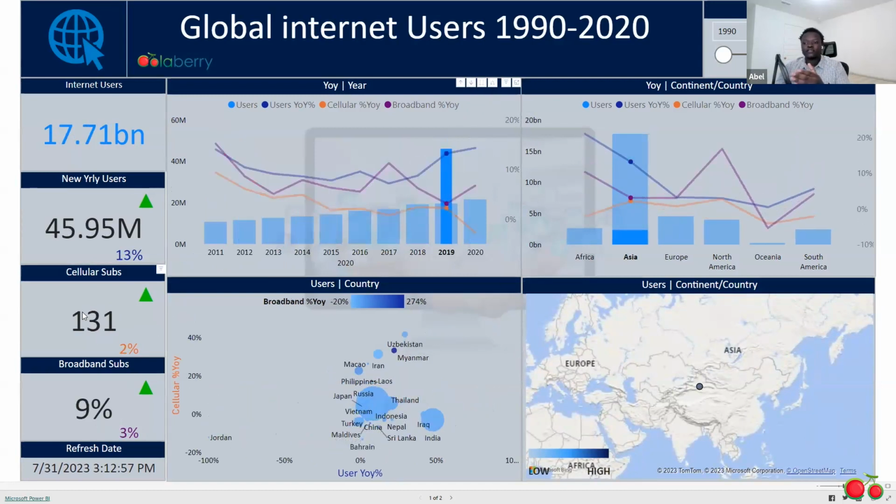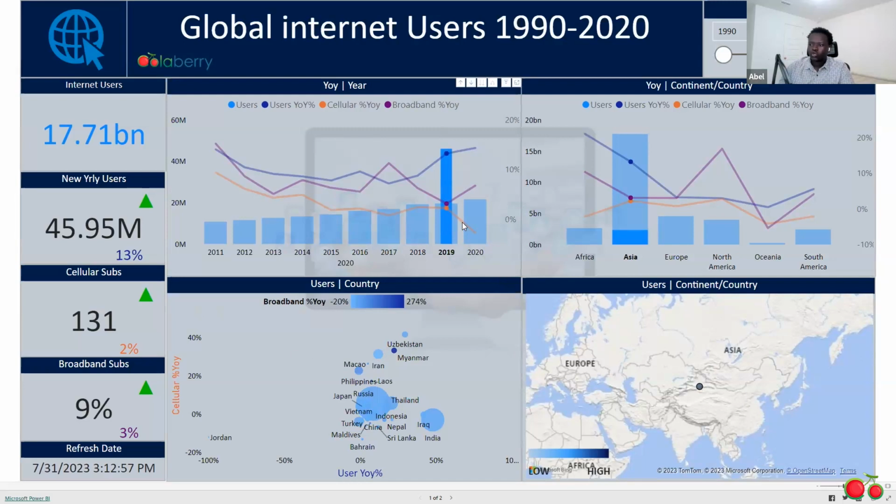cellular subscription specifically, we had 131 out of 100, which means what? That some people had more than one. So like myself right now, I have 2. So that counts as 2 cellular subscriptions for one person, even though for every 100 people, 131 across the globe back in 2019. This was during COVID, which means that more people were using cellular subscriptions than any other.